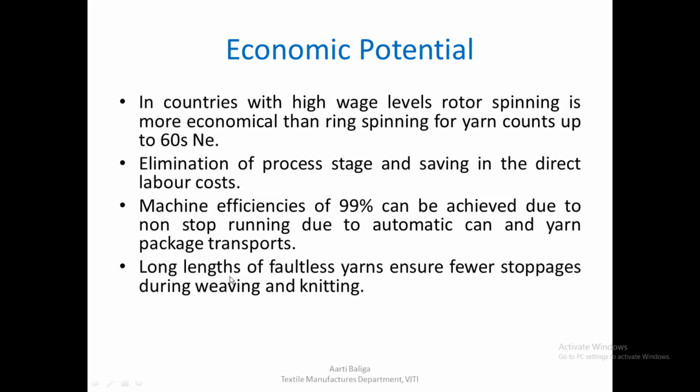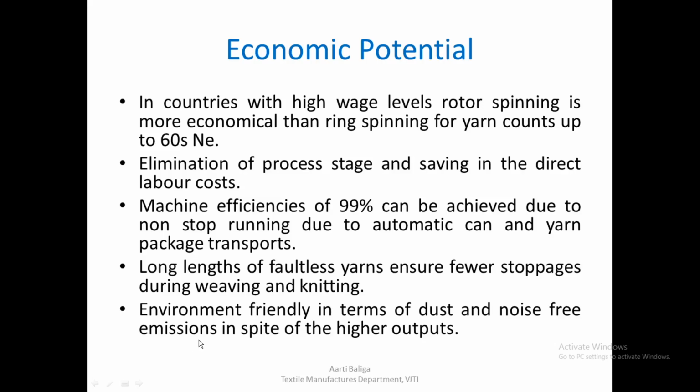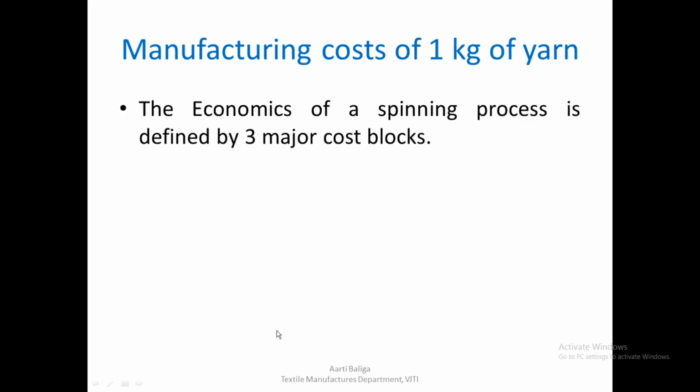So therefore what we can produce is long lengths of faultless yarns, which also help in the downstream processes like weaving and knitting, where you would find there are fewer stoppages. So there are savings again on the downstream processes. It is environment friendly because it is dust and noise free, and although it produces at a very high level, still it is dust and noise free, so it's an advantage over other spinning processes.